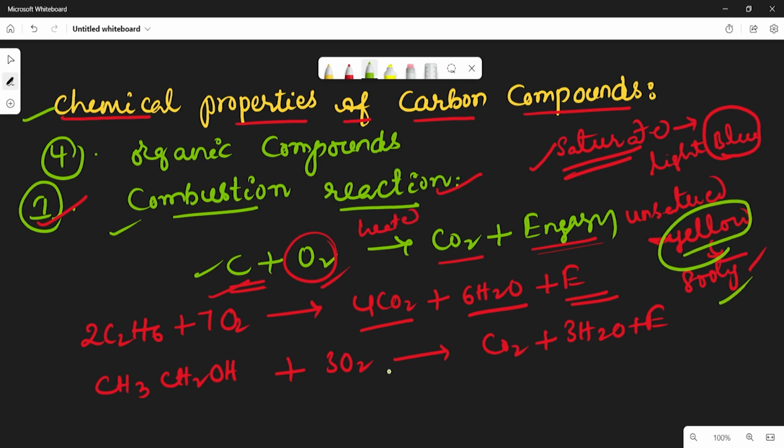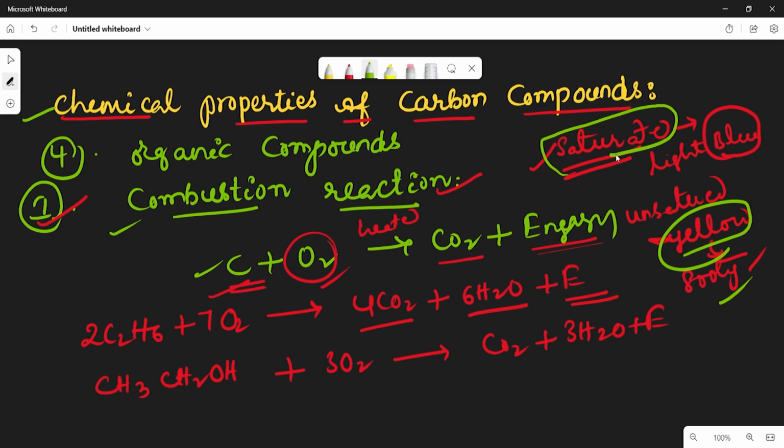Why does it give a sooty flame? If air is not sufficiently available during combustion, then even saturated hydrocarbons give some sooty flame, which means combustion does not take place completely.